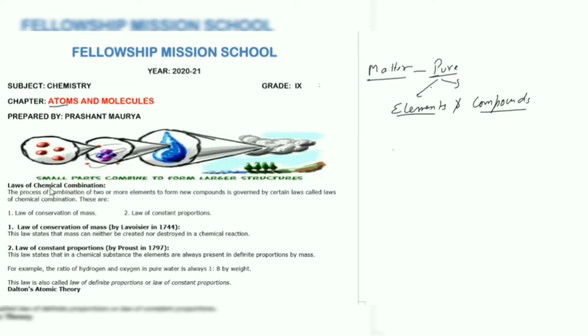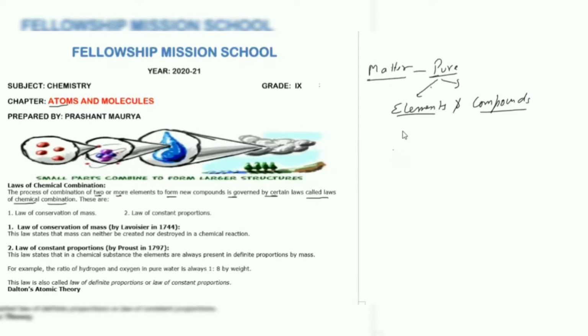The laws of chemical combination. First, let us learn about combination. The process of combination of two or more elements to form new compounds is governed by certain laws that are known as laws of chemical combination.